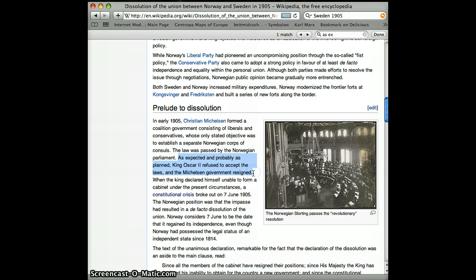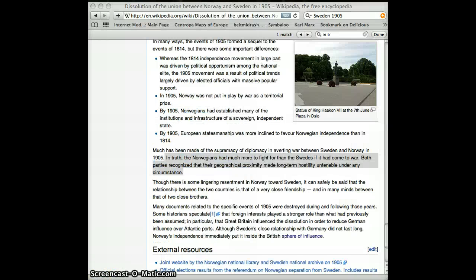A couple examples of this bias include, "as expected and probably as planned, King Oscar II of Sweden refused to accept laws and the Michelsen government resigned." Another example that expresses bias is, "in truth, the Norwegians had much more to fight for than the Swedes if it had come to war." The author clearly presents his opinion, which gives this a 4 out of 4 for the B or bias section.